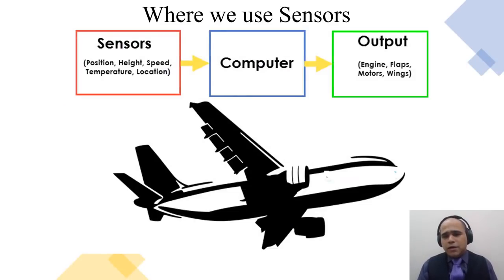Let's take an example of an airplane system. Here the sensors would be position, height, speed, temperature, location. All these sensor inputs are fed to the computer and the output could be engine speed, flap, motors, wings, etc.